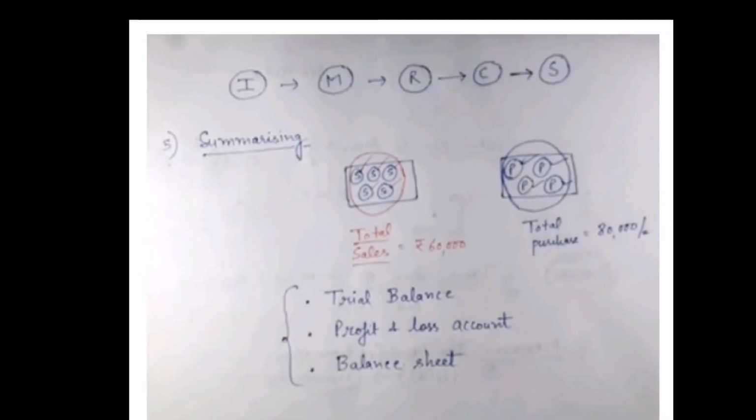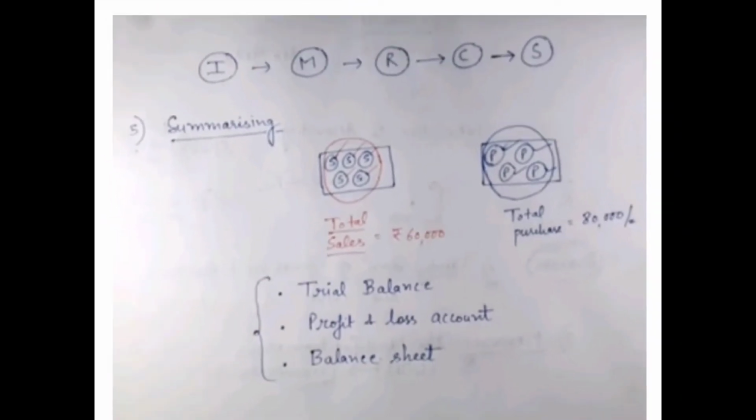Now whatever we are recording in the sales book or purchase book, we have to total the things. After making all the accounts, we have to total and make the trial balance, profit and loss account and balance sheet. After that we are going to know about the condition of this particular organization. Summarizing means whatever accounts we are making, we are presenting a summary. It means in summary we are making final accounts. Final accounts include trial balance, profit and loss account as well as balance sheet.